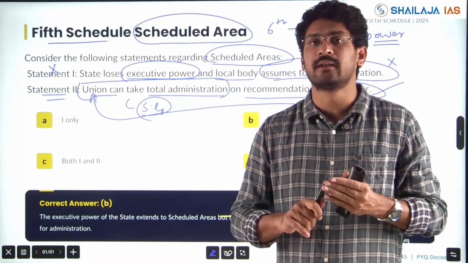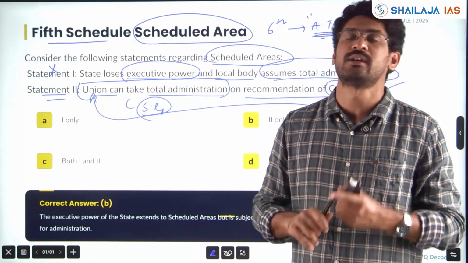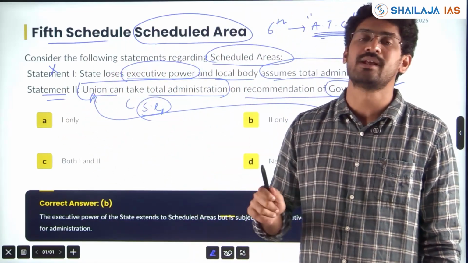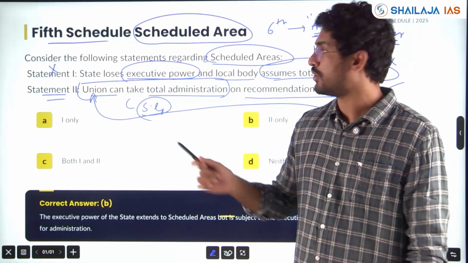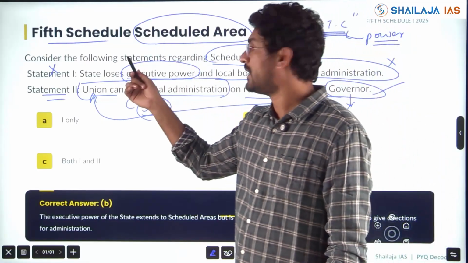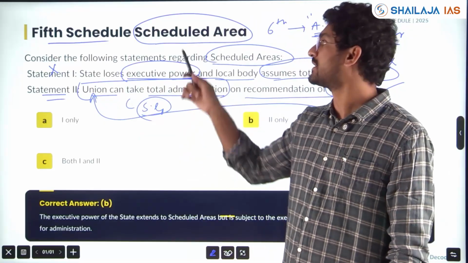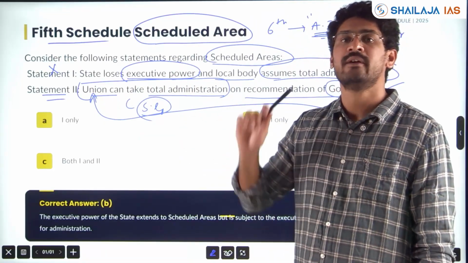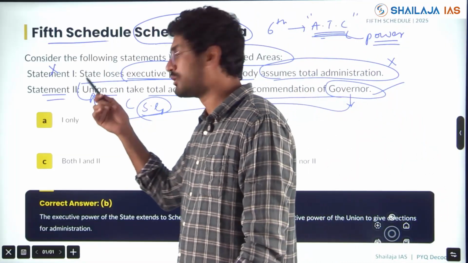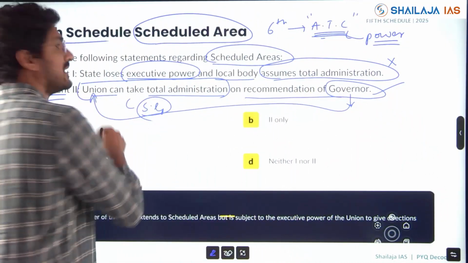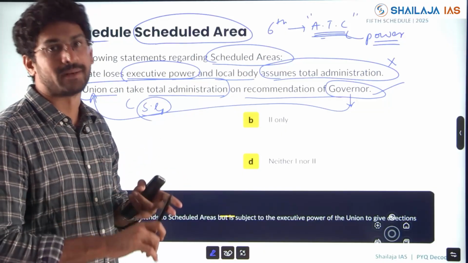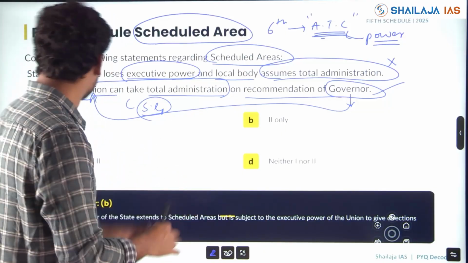Because in the last 3-4 years, every year one question has been coming from the 5th Schedule, 6th Schedule, autonomous tribal council, what the Governor can do, what the President can do. So you have to have a clear idea about the scheduled areas, 5th Schedule, 6th Schedule, and the functions of all the important executive as well as the legislature, which includes the state legislature as well as Parliament, and the government, which includes the Governor, President, central government and state government.